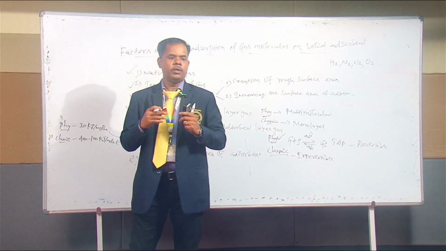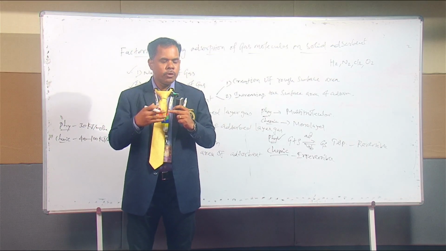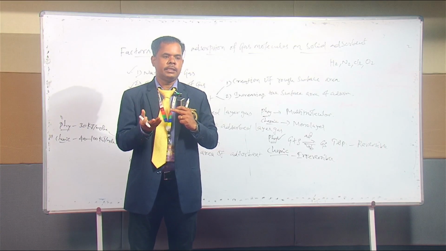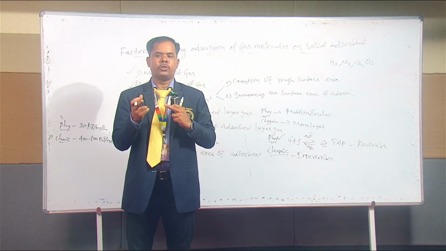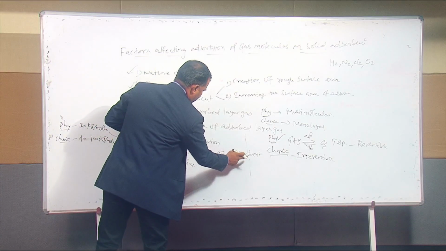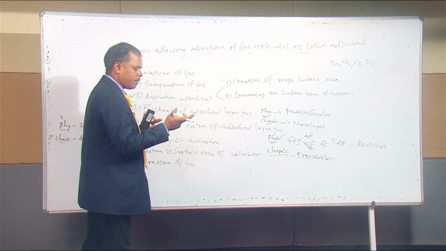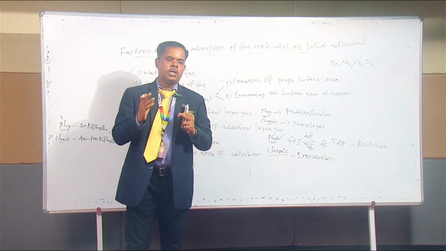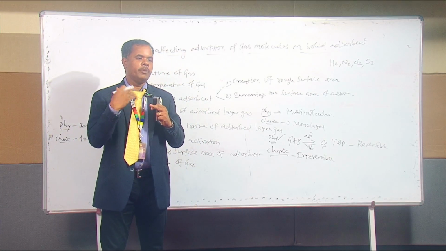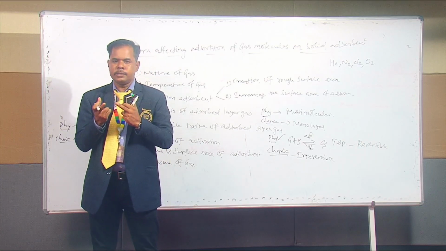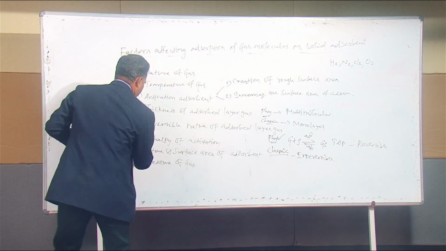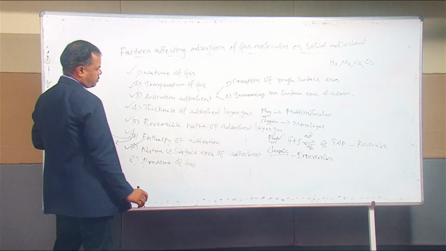If the number of pores in the solid adsorbent increases, it also increases the surface area, so it is directly proportional to the adsorption. The pores permit diffusion of gases, which increases the surface area and leads to increased adsorption. So that is the nature and surface area of the adsorbent.